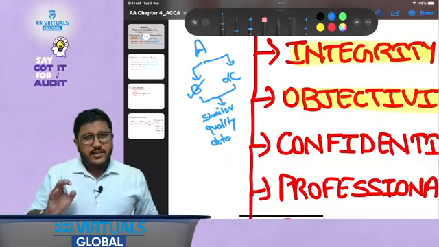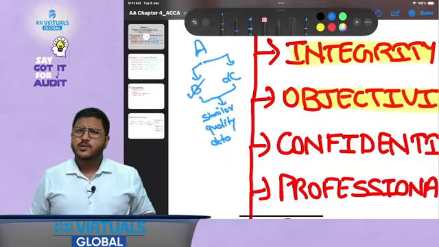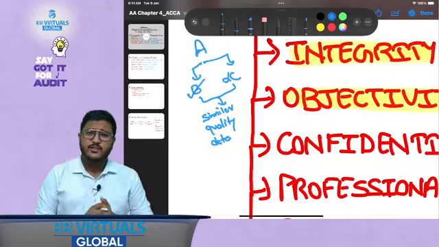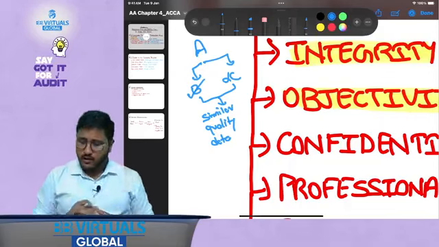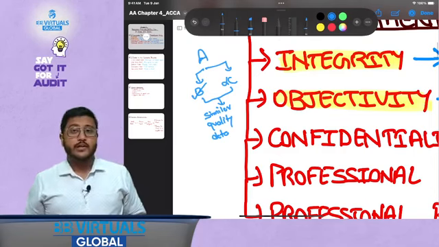Now, does it make sense for a professional accountant to do so? No, right? This is not ethically right. This is purely ethically wrong. And that is why it is said that objectivity is very much required.